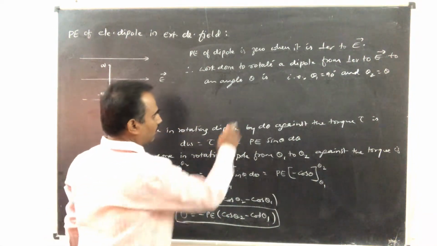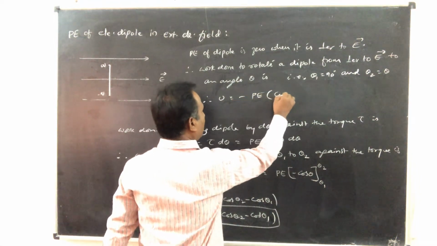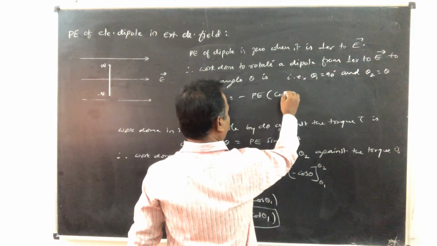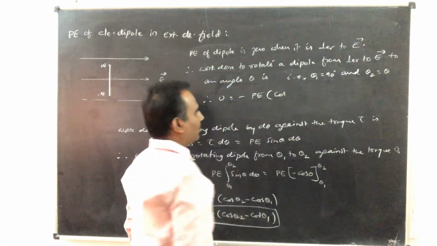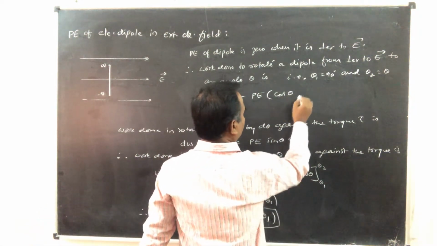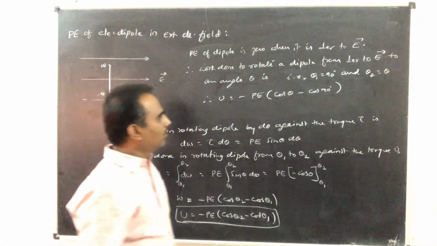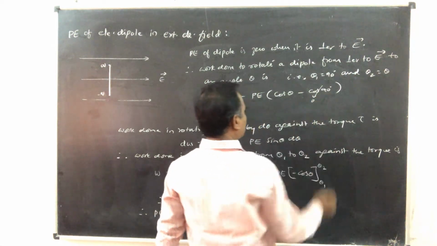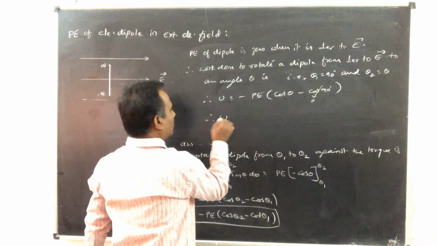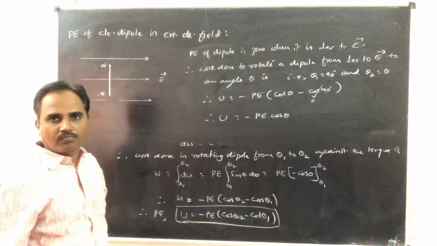So if I put this condition in this equation, U is equal to minus PE cos theta 2, that is theta, minus cos 90, like this. This cos 90 being 0, this U is equal to minus PE cos theta.